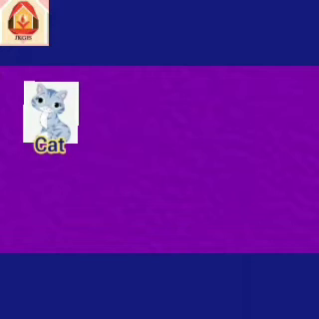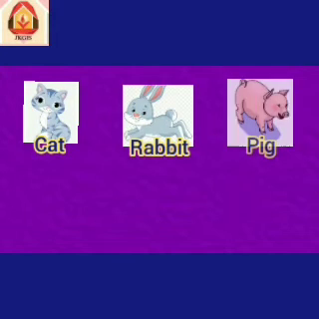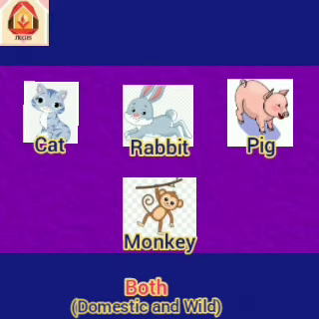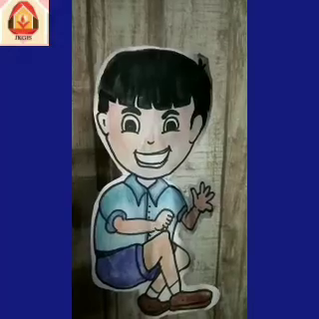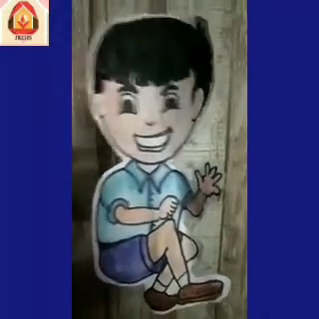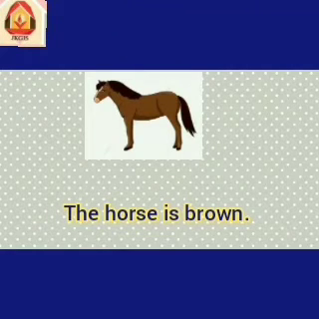Do you know, friends, some animals like cat, rabbit, pig, monkey, etc. are both domestic and wild animals. Now, friends, it is time for one activity. Now, friends, let us read this sentence together.